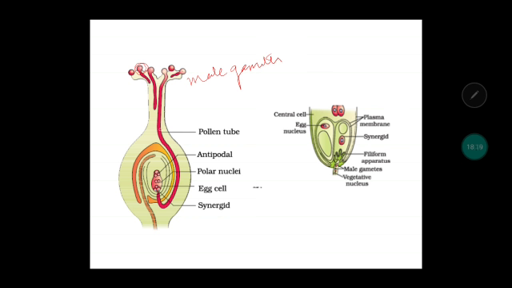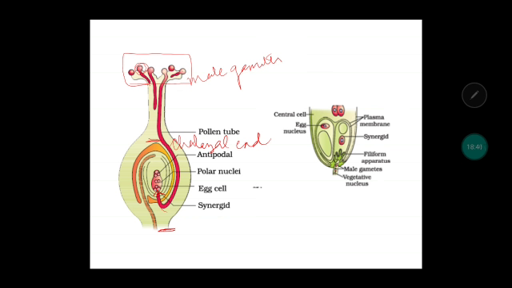Now this germination is happening. See over here, it is being shown that many pollen grains are sticking on the stigma, but only one pollen grain is able to produce a proper pollen tube, and this pollen tube, through the synergid, is going to enter here, where the egg cell is present. Clear? So this end is the micropylar end, and this end is generally called the chalazal end. Very much clear by now.